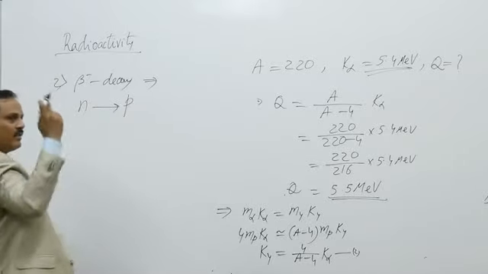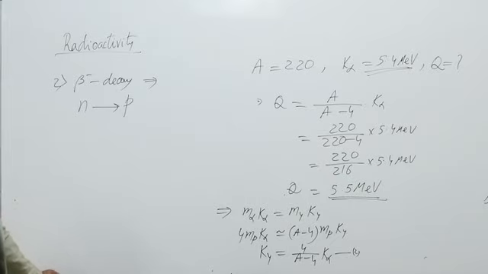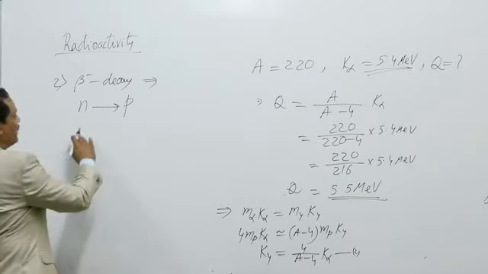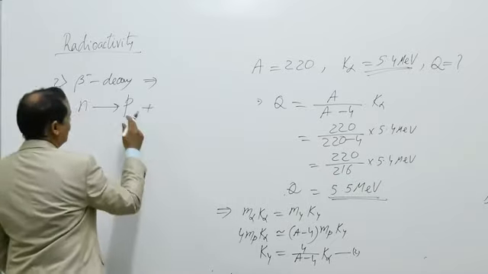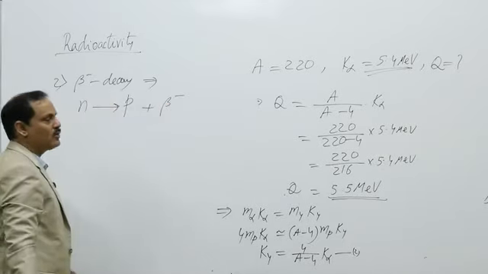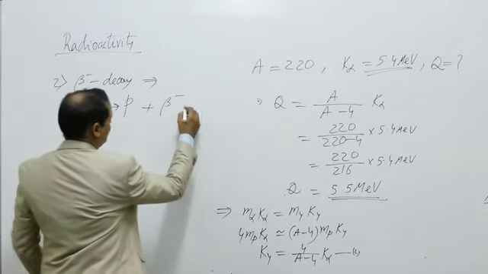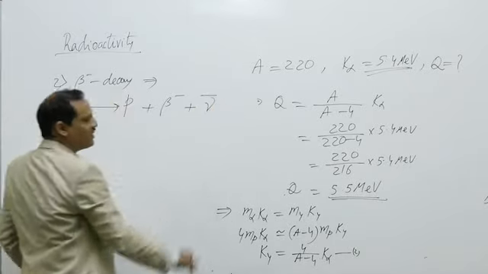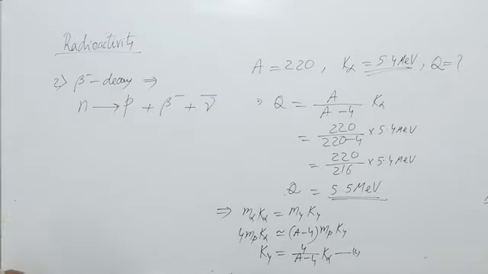This happens when the number of neutrons inside the nucleus is more. An electron or beta minus is emitted due to conservation of charge, and an antineutrino is emitted due to conservation of spin. What is that conservation? That we are getting later on.